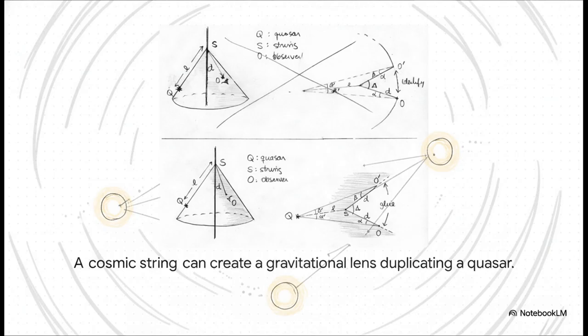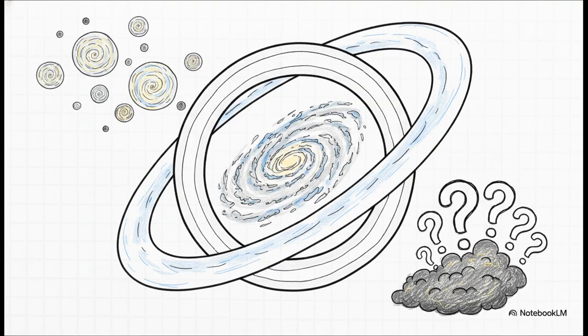Basically, if one of these giant strings passed between us and, say, a distant quasar, it would act like a perfect gravitational lens. It would literally duplicate the image of that distant galaxy right in our telescopes. Now, we haven't actually spotted one yet, but this at least gives us a real physical phenomenon to hunt for out in the cosmos.